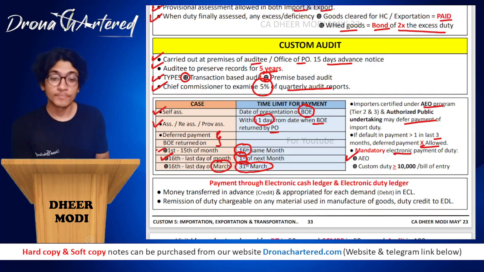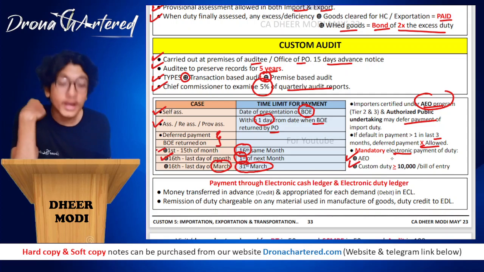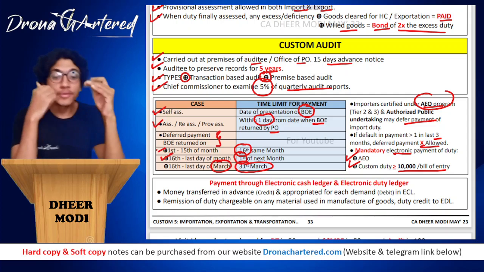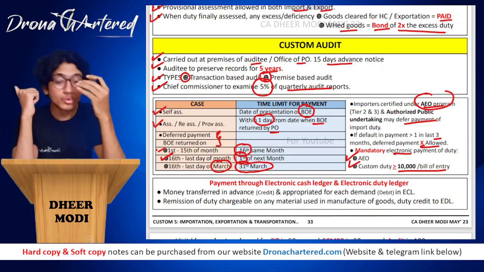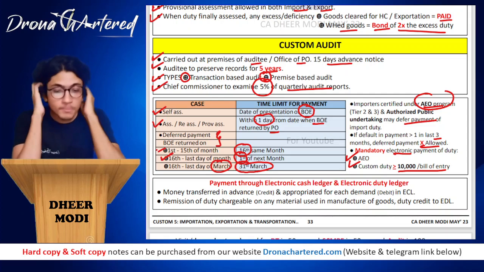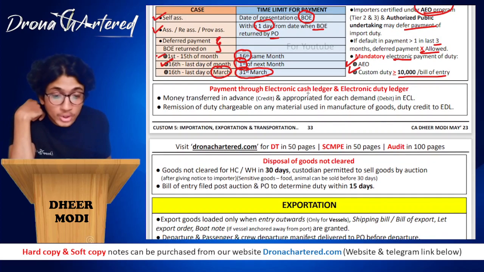Your AEO, these people are allowed deferred payment. And next is your custom duty. If your custom duty is more than or equal to rupees 10,000 per bill of entry, you have to pay this electronically, mandatorily. Over the counter will not be allowed. Okay. Payment through your electronic cash ledger and electronic duty ledger.